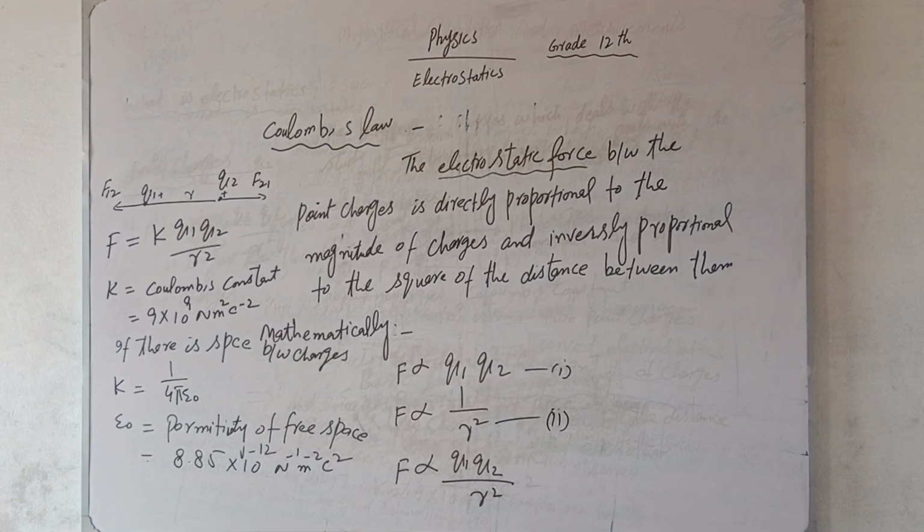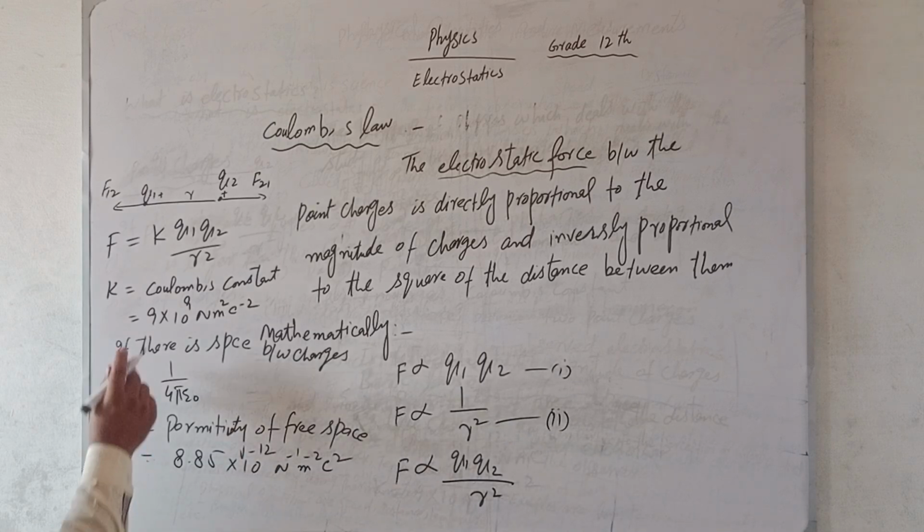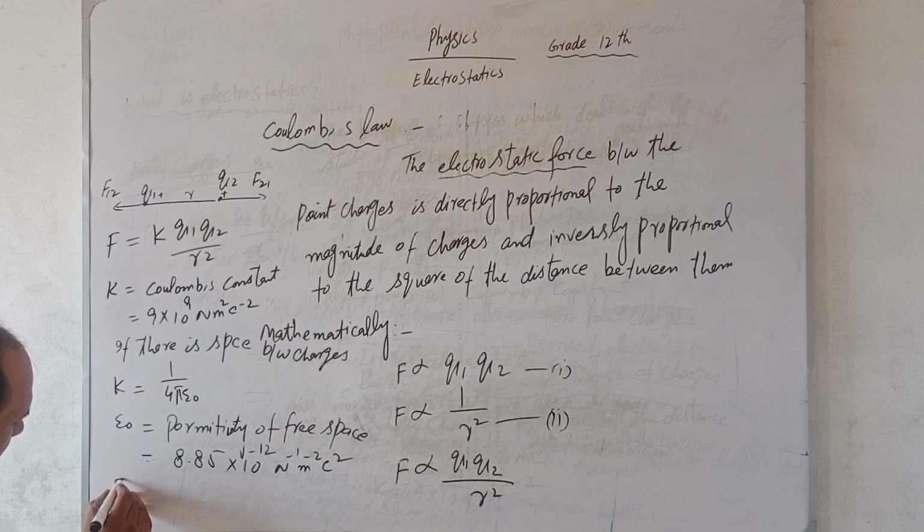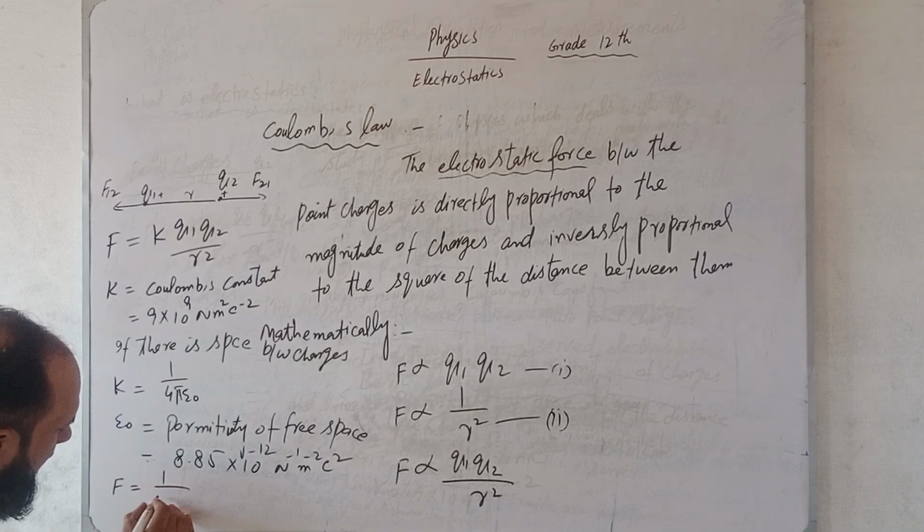And if we use some medium, some insulator, between these point charges, dear students, keep in mind that we will rewrite it as F equals 1 over 4 pi epsilon naught.